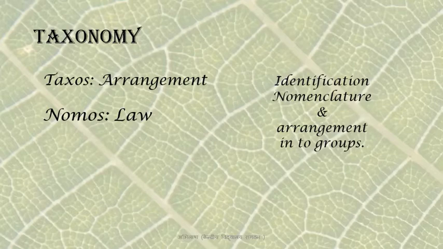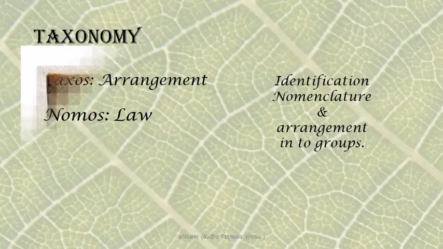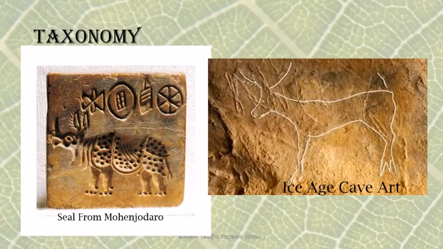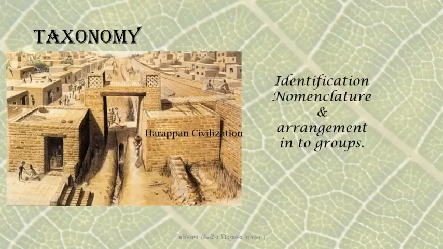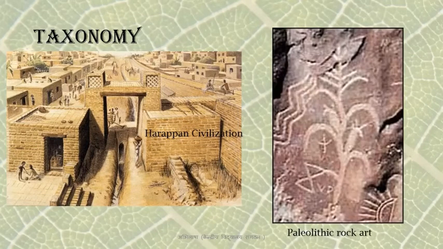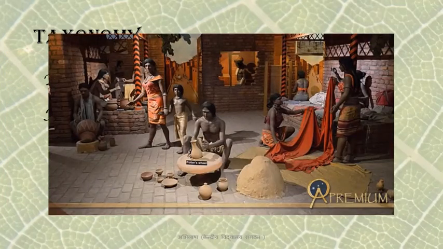Now humans have a close relation with their environment. We tend to keep a record of things useful or harmful to us. So we started identifying plants and animals around us as good or bad, useful or to be avoided. We gave them names. Probably this is where taxonomy started. So we can say that the science of biological classification is as old as human civilization.